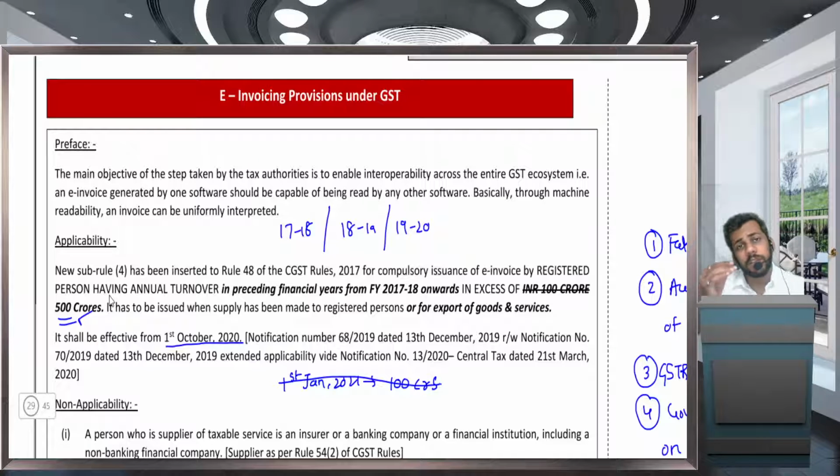अब ई इनवॉइस कौन से केसेस में इशू करना है, ठीक है, ऑन विच ट्रांजेक्शन आई हैव टू इशू. द आंसर इज व्हेन यू आर इफेक्टिंग बी टू बी सप्लाई. ध्यान देना, बी टू बी means if your recipient is registered, you have to issue e-invoice. Next one is when you are exporting goods or exporting services, then in that case you have to issue e-invoice. I hope this is clear. B2B and exports.